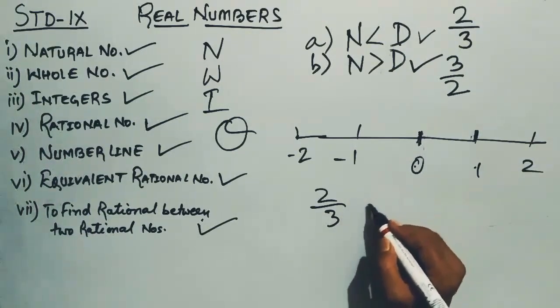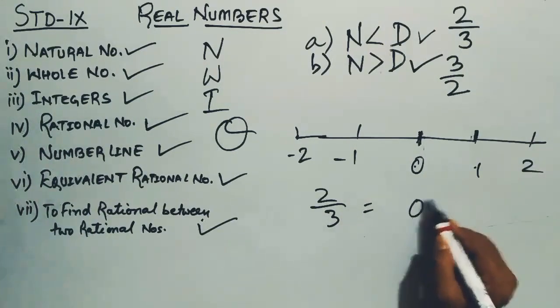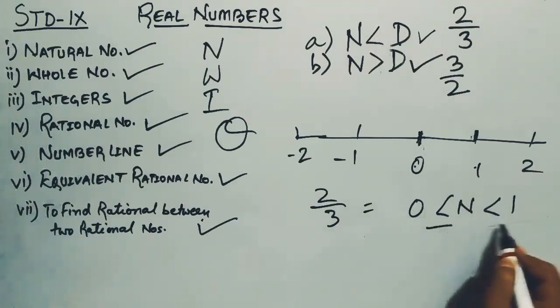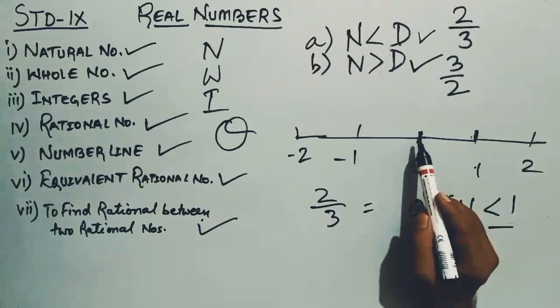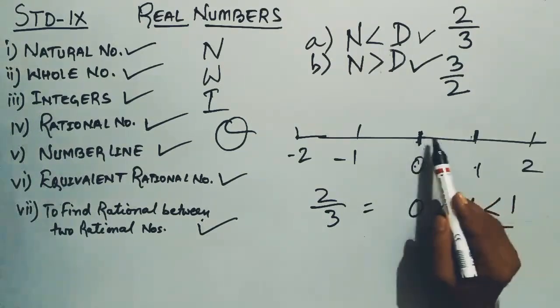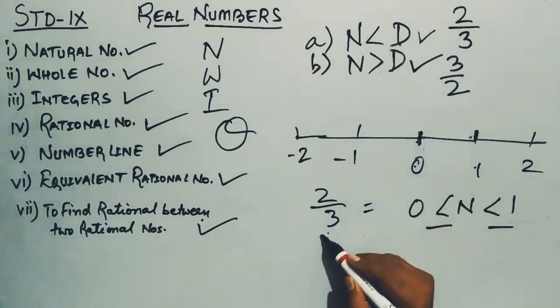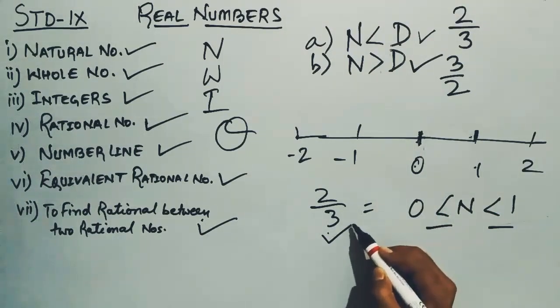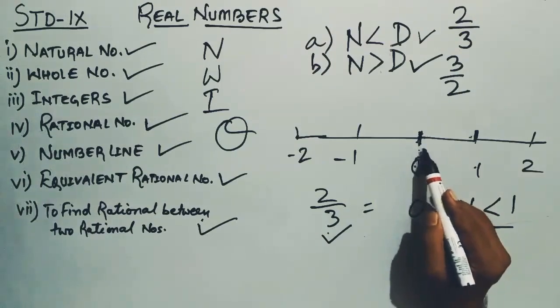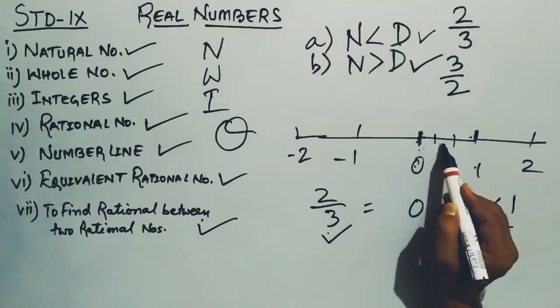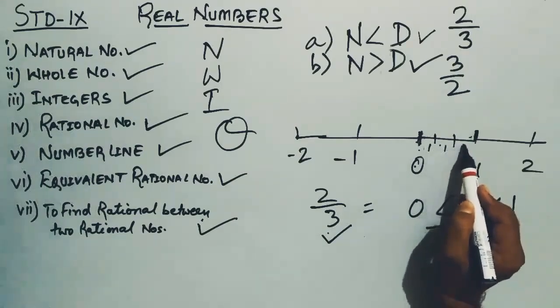And the value of a proper fraction will always lie between 0 and 1. So on the number line, we will represent it between 0 and 1. Now we have to see the denominator. Denominator is 3, so we will divide 0 to 1 into 3 equal parts: 1 part, 2 part, and 3 part.